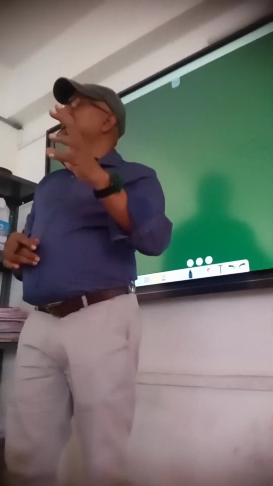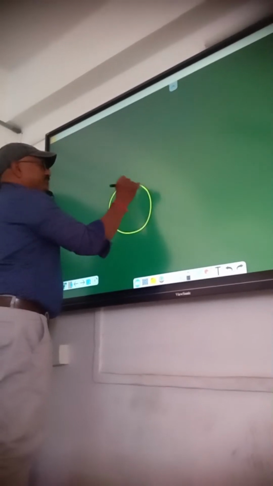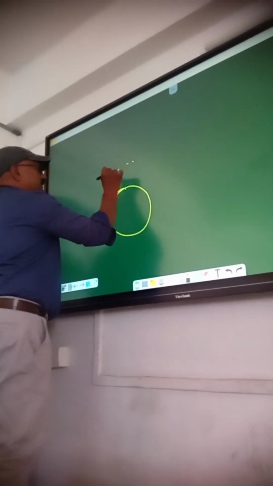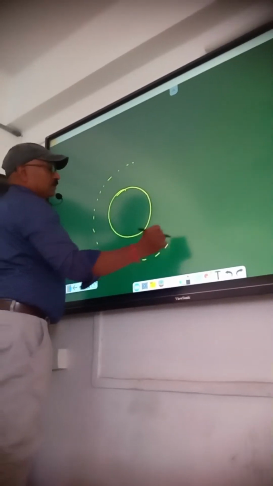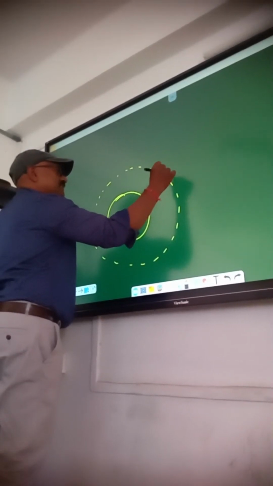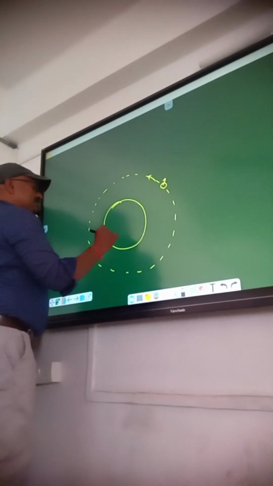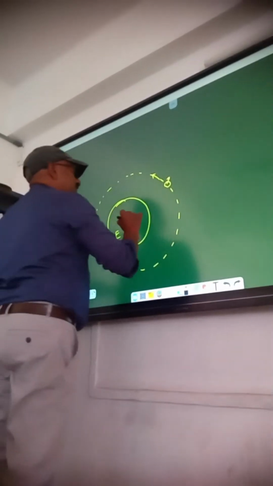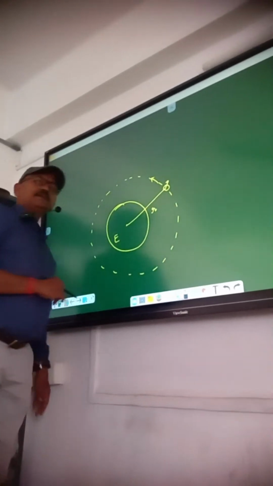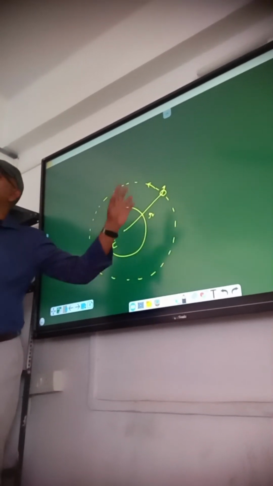Orbital velocity. See, the velocity of an object or a satellite in a particular orbit is called orbital velocity. See, this is the Earth. This is the orbit. Say this is a satellite, and it is revolving. This is the radius of the orbit, in which the satellite is rotating.